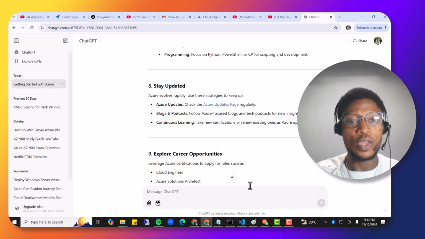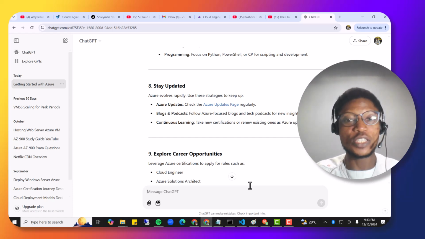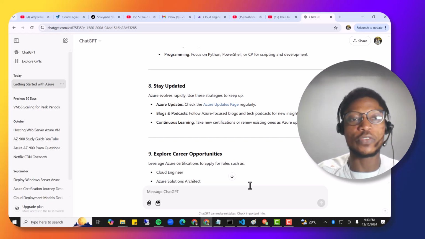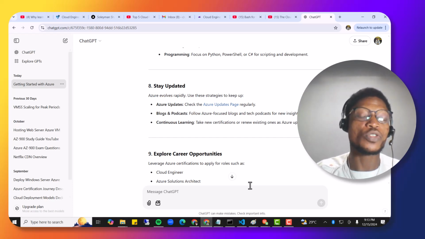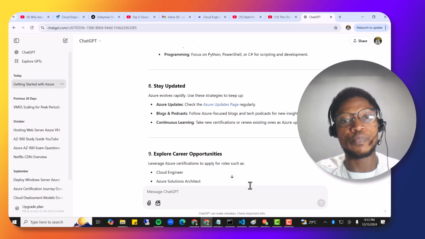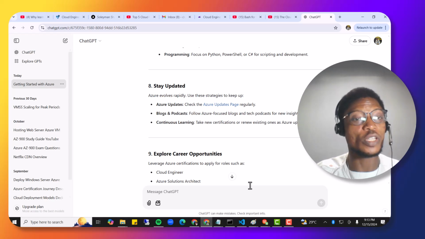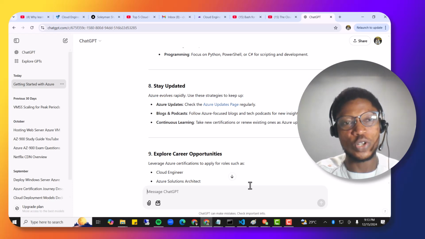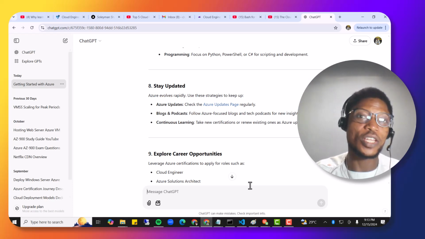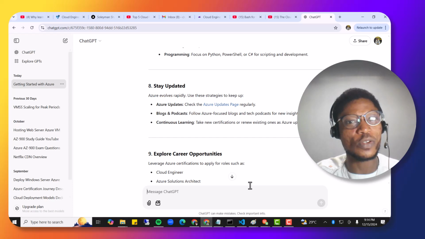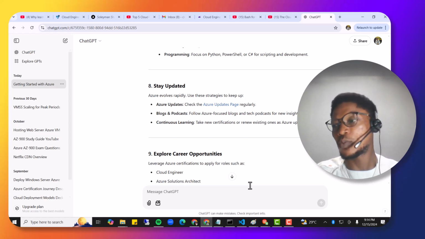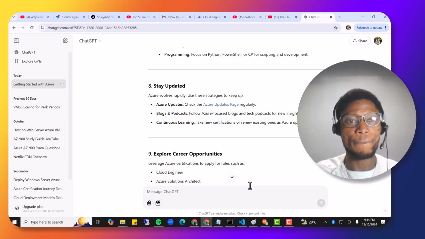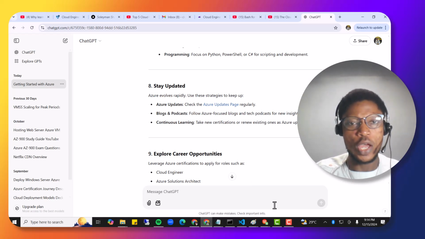So you just need to be updating yourself with so many articles and content from the right source. Also, there are blogs and podcasts that do this stuff. You could still go and study probably from Cloud Academy. Just have continuous learning, and you could get some courses from Coursera. I think there are some courses on Coursera that are free as well. You could also get some courses from CS50, which is going to help in the long run, and edX.